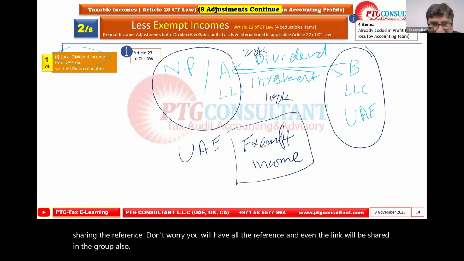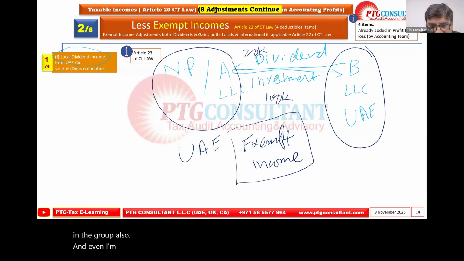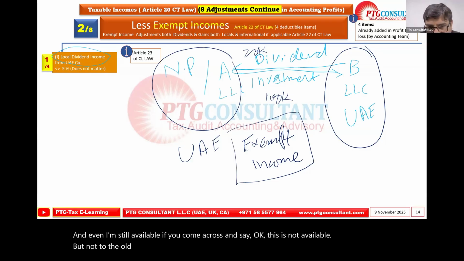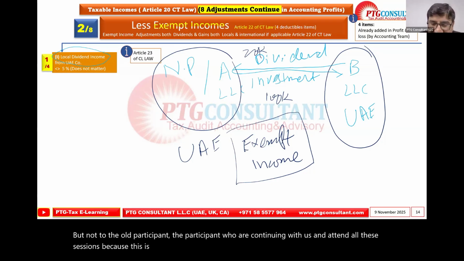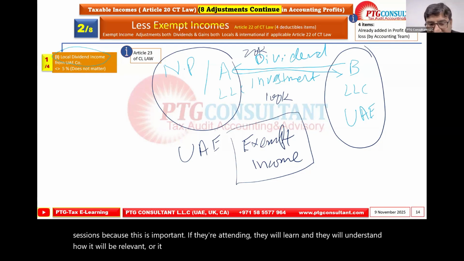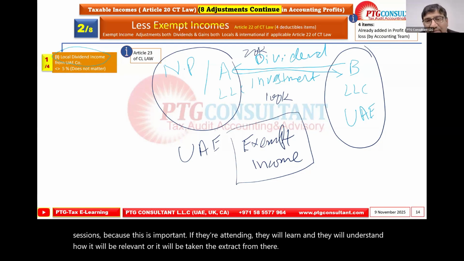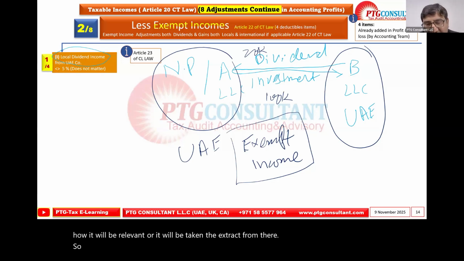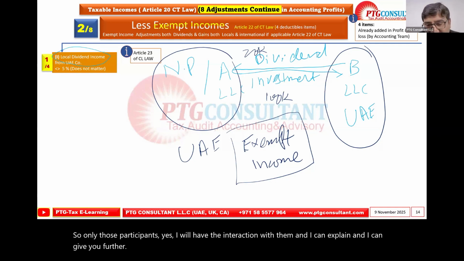And even I'm still available if you come across something and say, okay, this is not available. But not to all participants, only the participants who are continuing with us and attend all the sessions, because this is important. If they're attending, they will learn and understand how it is relevant, or how the extract is taken from there. So only those participants, yes, I will interact with them, and I can explain and give further clarification and discussion as well.